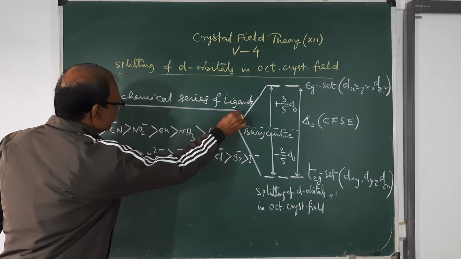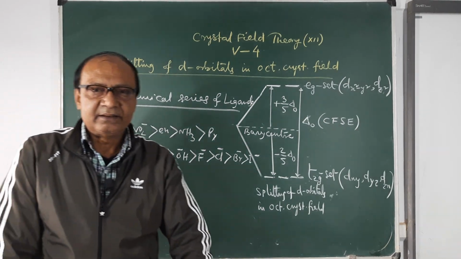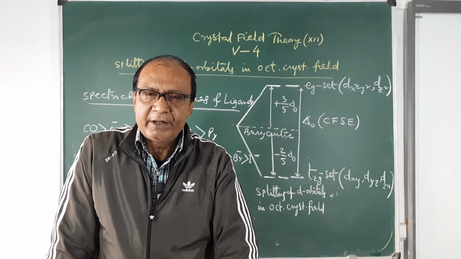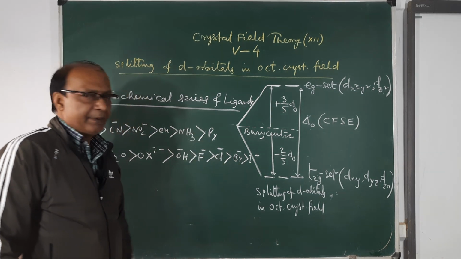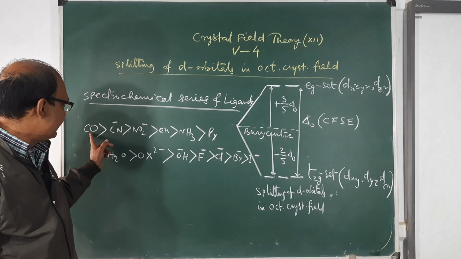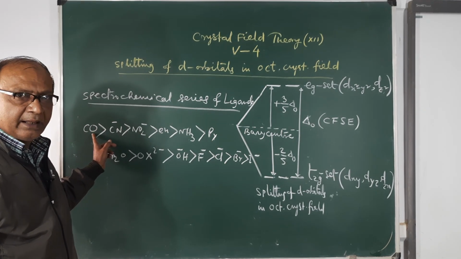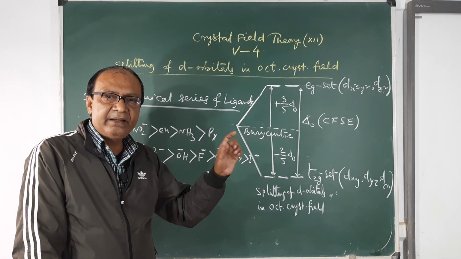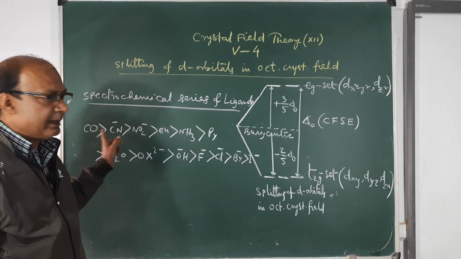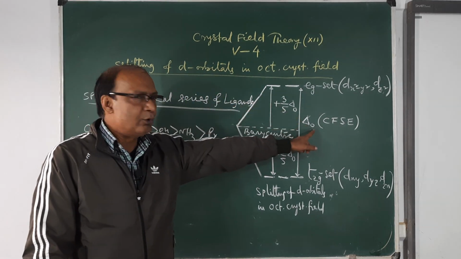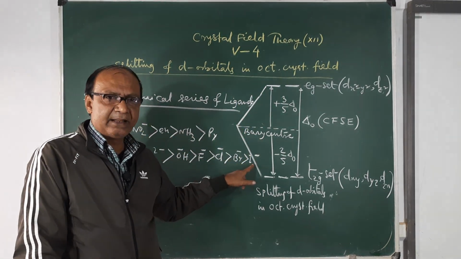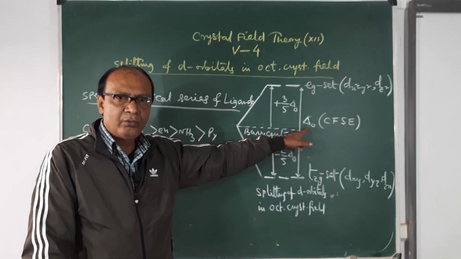The spectrochemical series of ligands is the arrangement of ligands on the basis of their field strength. What is the significance? The carbonyl ligand has been written first. It can produce a very strong field, the strongest field is produced by the carbonyl ligand. So in the case of the carbonyl ligand, the value of delta O will be the highest, and in the case of I minus, the value of delta O will be the lowest.